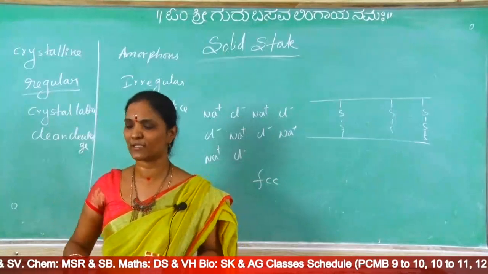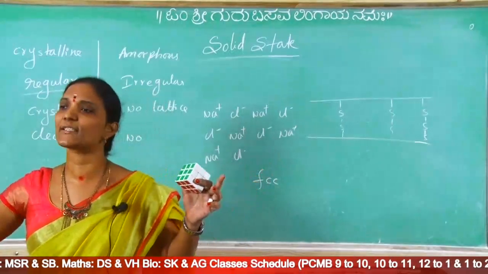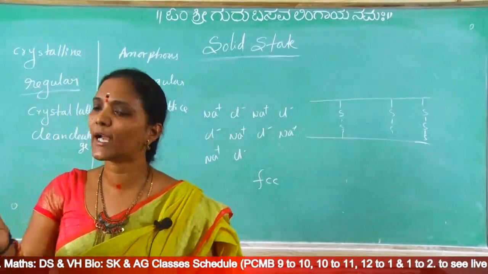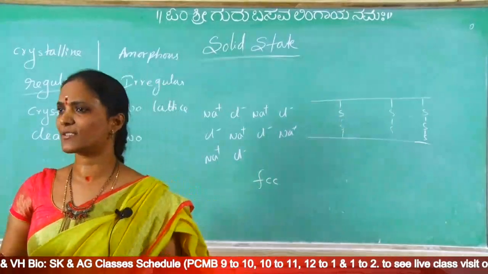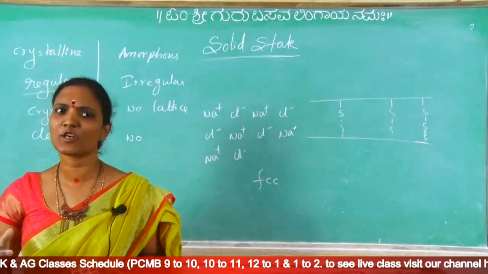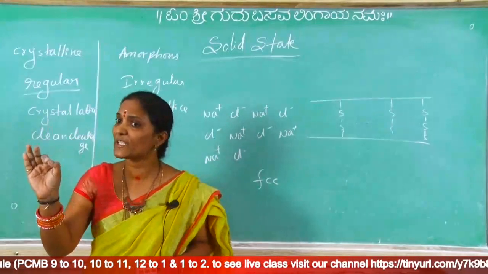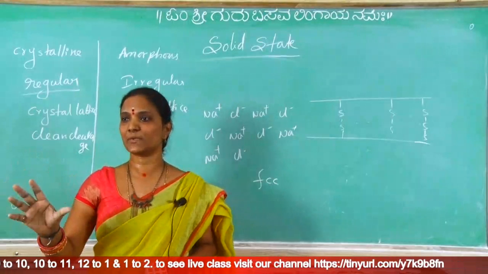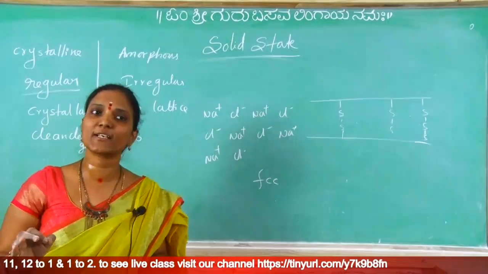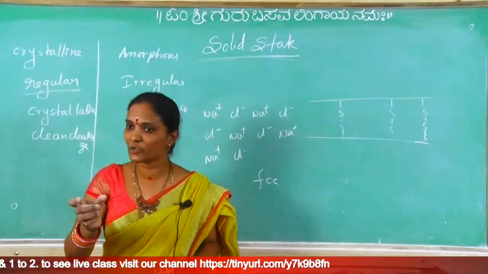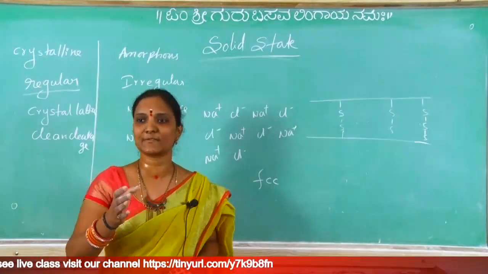That's a common salt. A large common salt crystal is taken. Its structure is FCC. You cut it into small pieces, like Tata salt powder. That is not amorphous. That is also crystalline. Each small piece's structure is also FCC. A salt crystal you take, its structure is FCC. Powdered salt you take, its structure is also FCC.